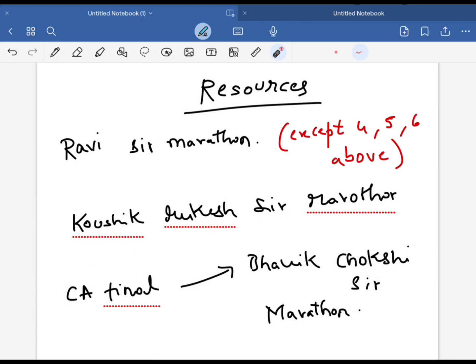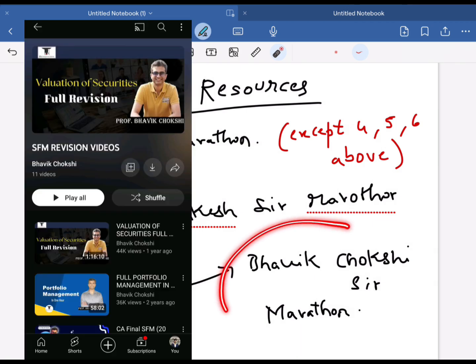If you want to see any other alternative other than these 2, then go for CA Final marathons. The syllabus is almost same for CA Final and CMA Final. However, in CA Final, the concepts are much more deeper. So for overall understanding, my personal suggestion would be Bhavik Chokshi Sir Marathon.